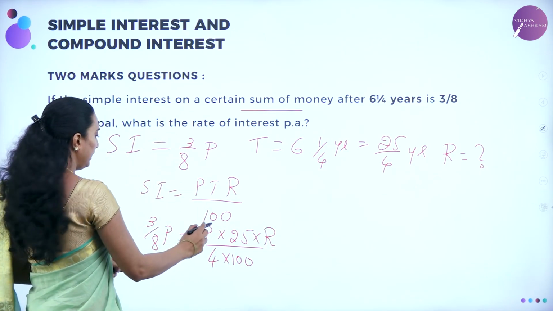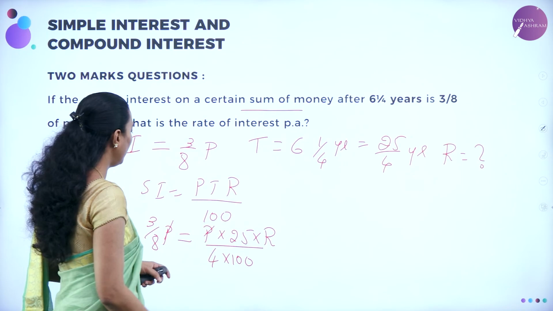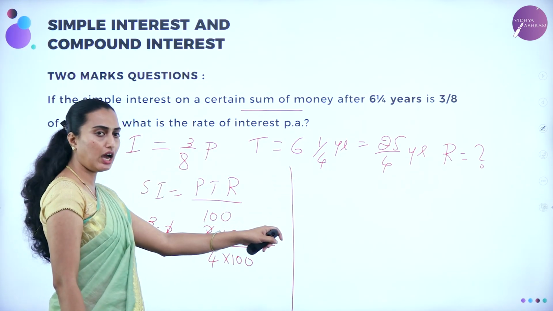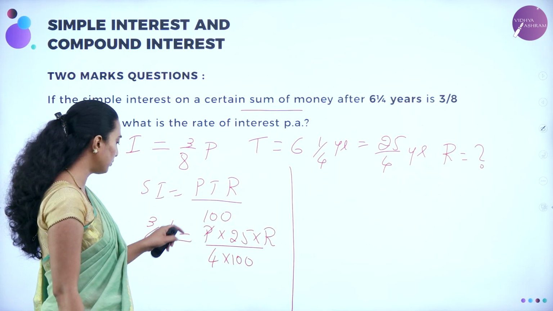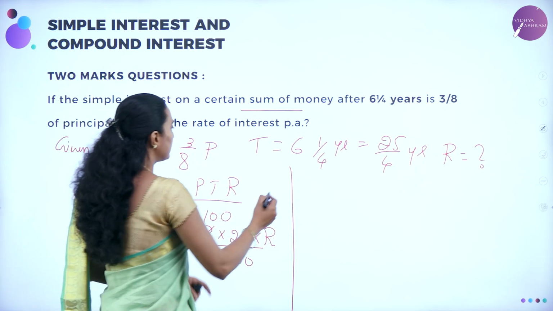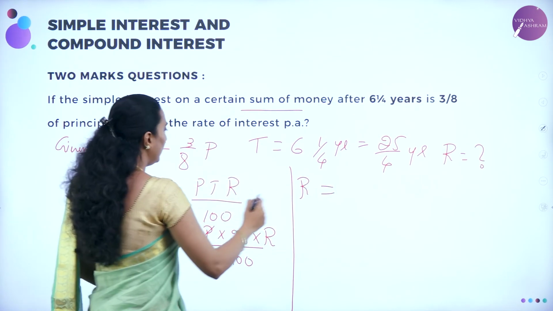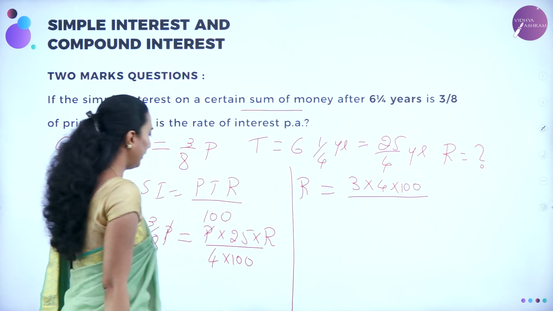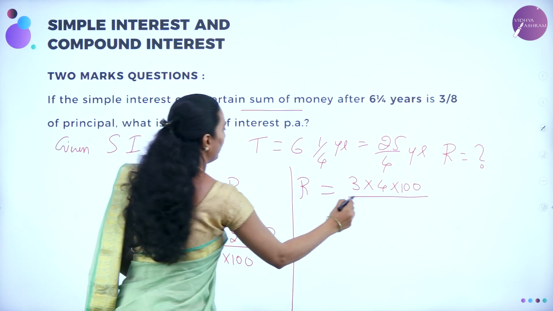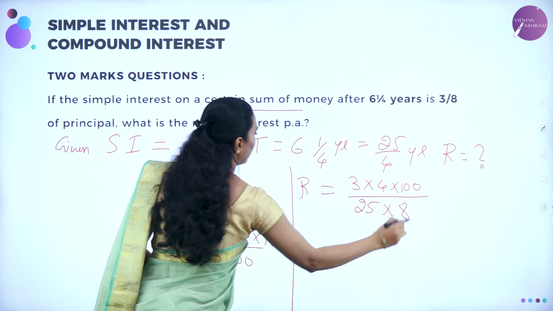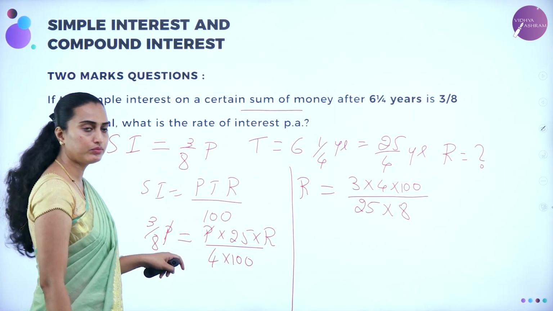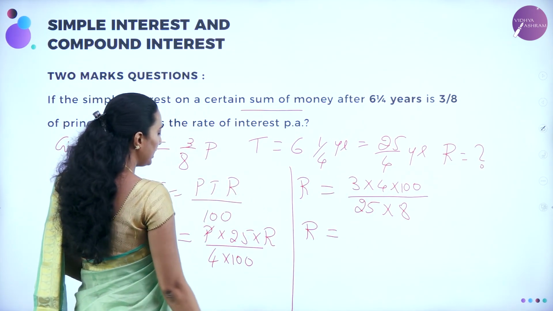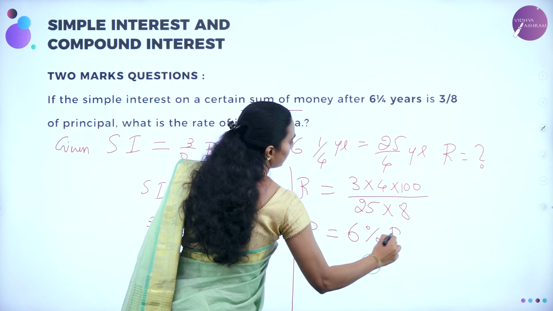Now here P and P will get cancelled. You are going to remain with 3/8. You can cross multiply by keeping R here only. This will go to the numerator and this will come to the denominator. You are going to get R equal to 3 into 4 into 100 divided by 25 into 8, because 8 is already here. After doing the calculation, the rate of interest you are going to get is 6% per annum.